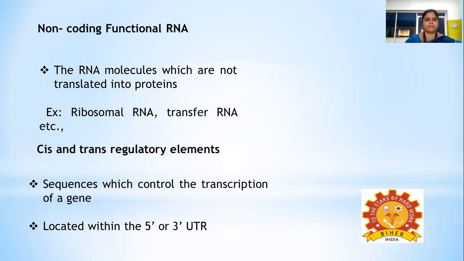The next type of non-coding DNA is cis and trans regulatory elements. The cis regulatory elements are those sequences that are present very near to the gene and can control the expression of a gene. Coming to trans regulatory elements, these are present far away from the active gene, but in spite of that, they do have the ability to control the expression of a gene. They are located within the 5' or 3' untranslated regions in the genome.